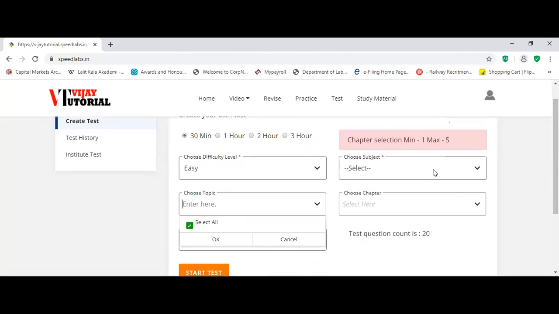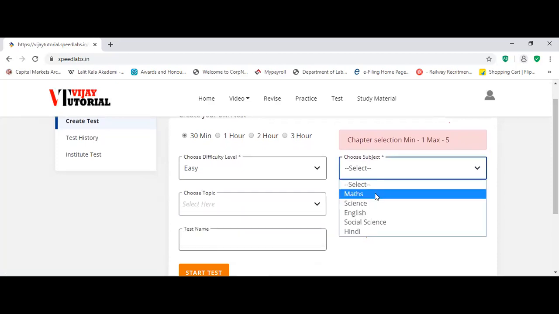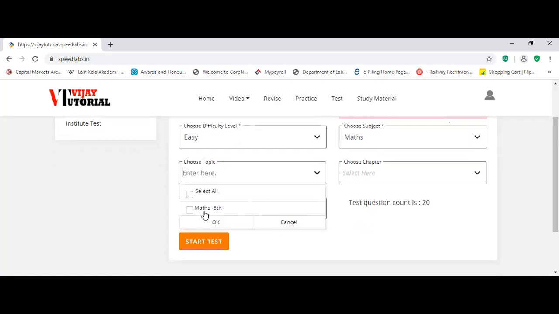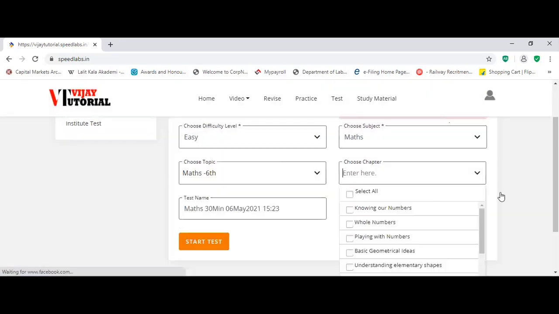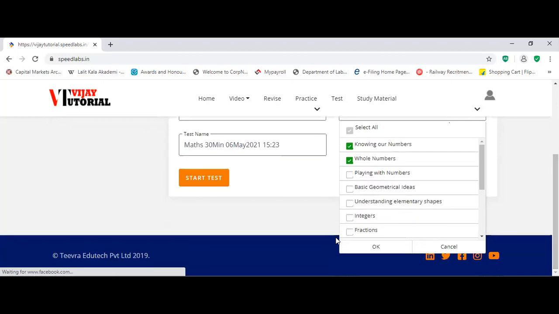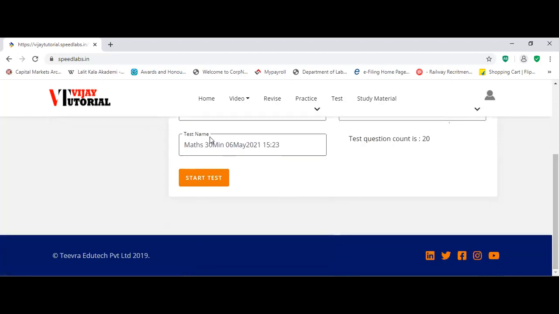Suppose here I want to create one maths test by myself. Select the subject, the standard, the topic, sixth standard. Select the chapter. Suppose I am selecting whole numbers and knowing our numbers, the two chapters. Then you can name the test, maths test. You can name it as per your wish. Here you can see 20 questions you will get, and you can start the test.